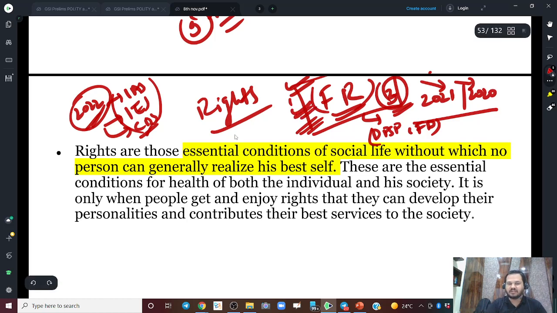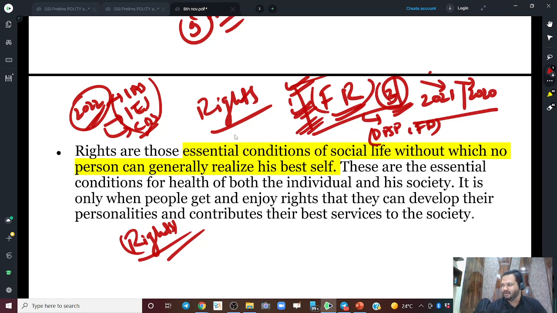But before starting the ninth schedule, I just want to talk something about rights. So can anybody tell me what are rights? What is the meaning of right? Now we often say in our dialogues that it is my right to do this. It is my right, right? So what is actually the meaning of right?